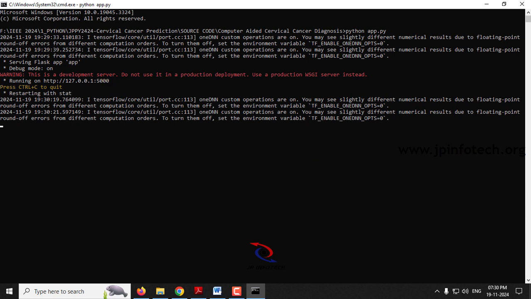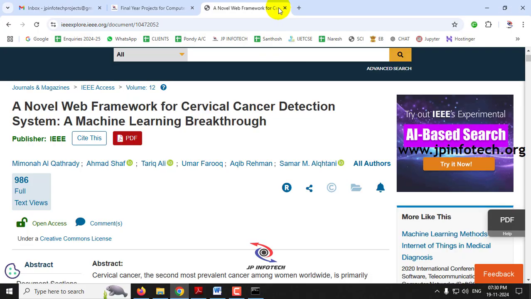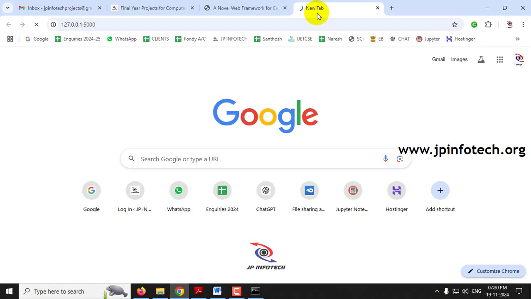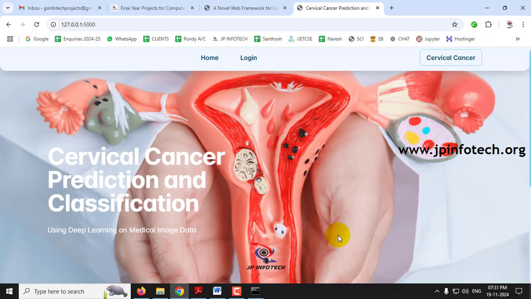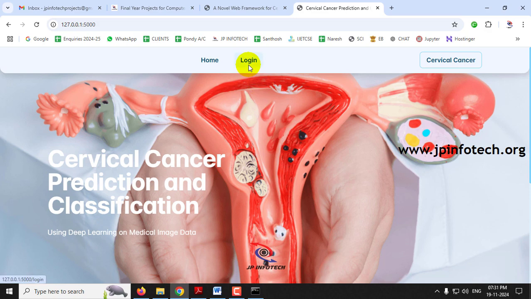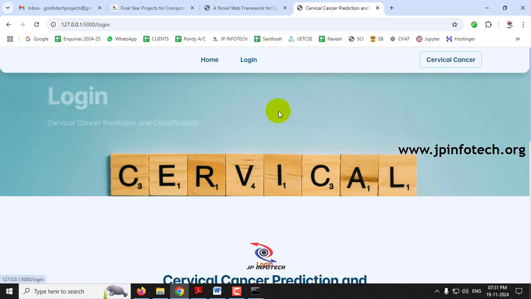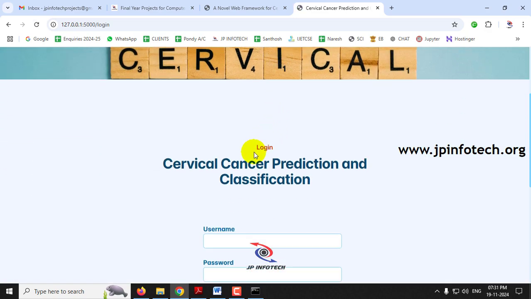Now after some time you can see this URL. Just copy this URL, go to any of your browsers, such as Google Chrome, paste it and click enter. After some time you can see the home screen or welcome screen with the project title, cervical cancer prediction and classification using deep learning on medical image data. Now just click this login menu, and it will navigate to the login page.